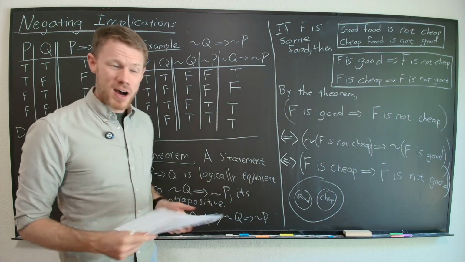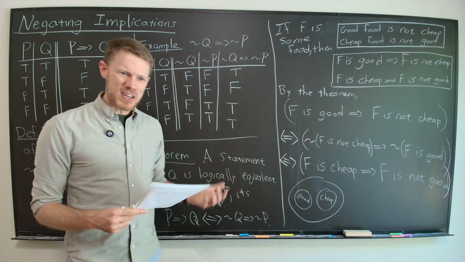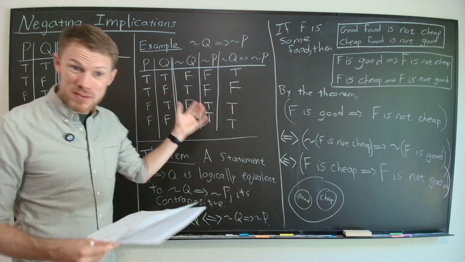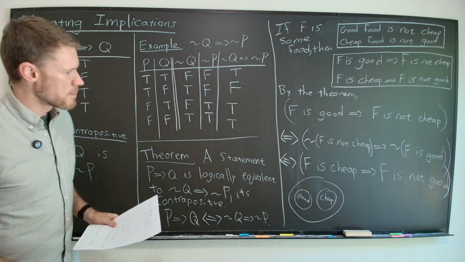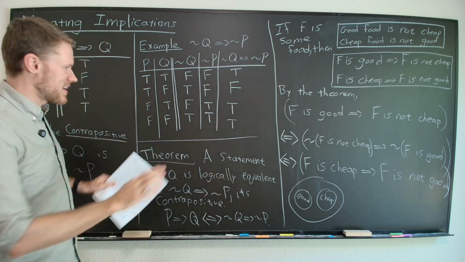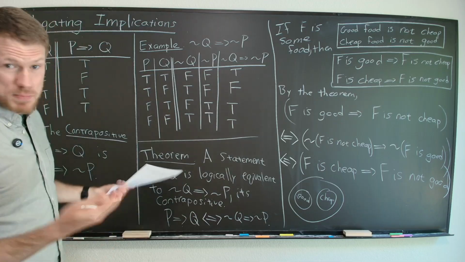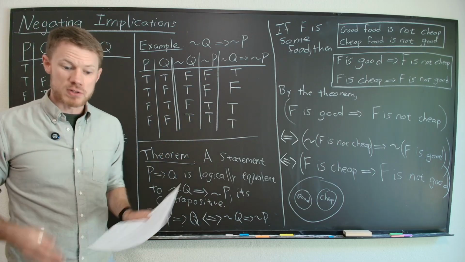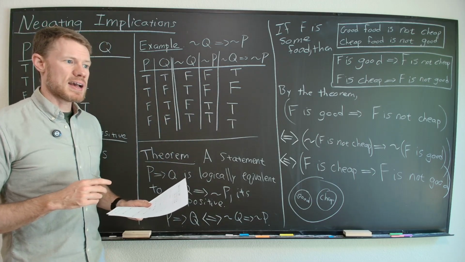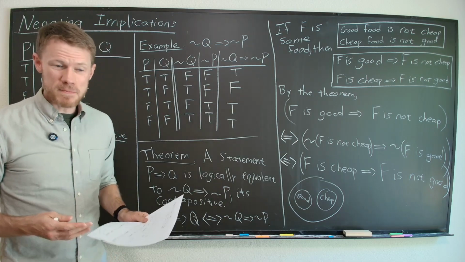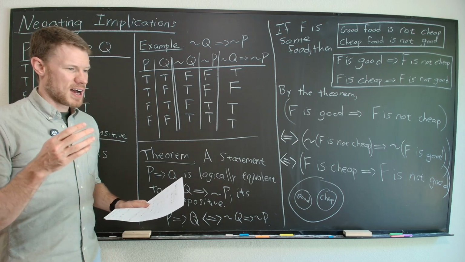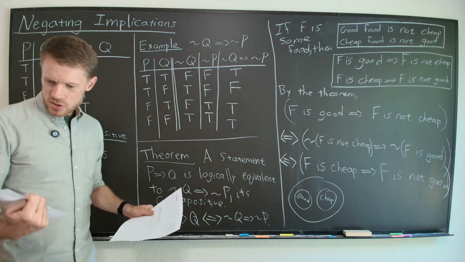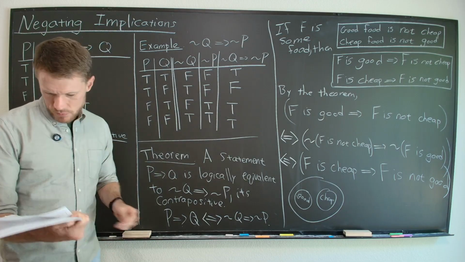So, the contrapositive is interesting, and it's not exactly obvious that these two should be the same. It requires some careful thinking, maybe even some truth tables to make it work. But once you have it boiled down very concretely, hopefully this makes sense. Spend some time thinking about it. Make sure it's completely clear in your head why those two statements are the same, logically speaking. And then you'll be ready for the next chapter, which we'll get to very soon, entitled The Contrapositive. That's the title of the chapter. So we will study proofs by contrapositive in the next chapter.